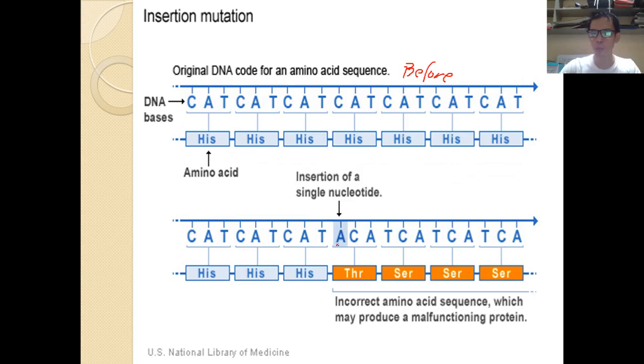One nitrogenous base is inserted along or in between the sequence. So, is there an effect on that? Yes, there is an effect on that. The effect of that is it will totally change the amino acid that is normally formed by that particular sequence. So, only by inserting this A nitrogenous base will change totally what is coded by that particular sequence of the DNA.